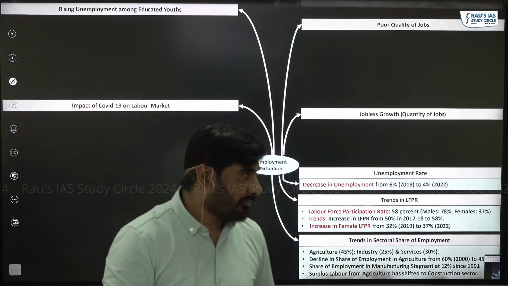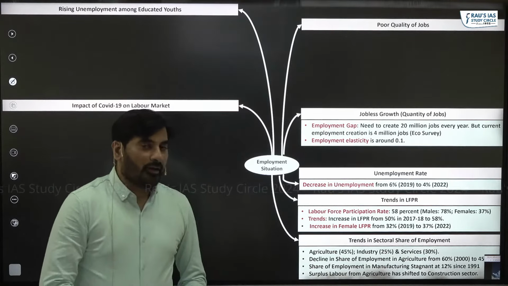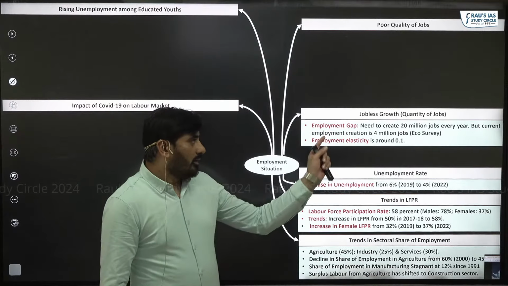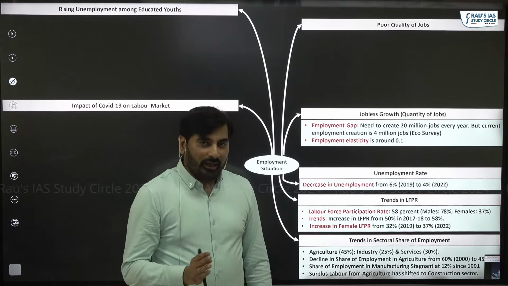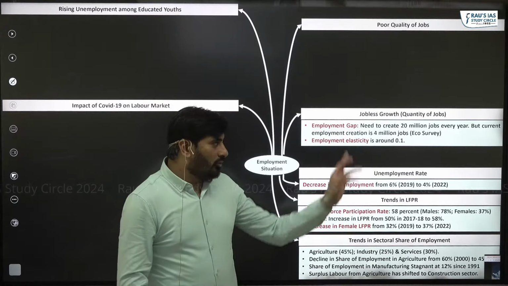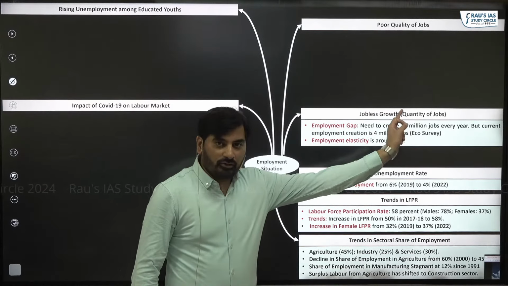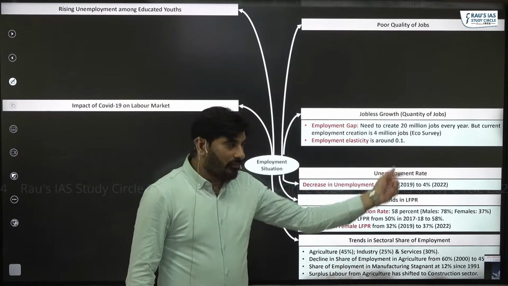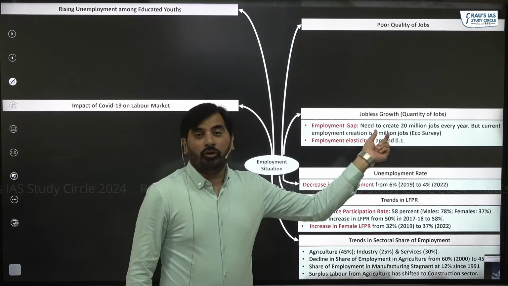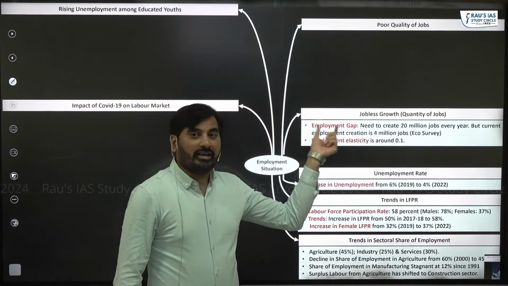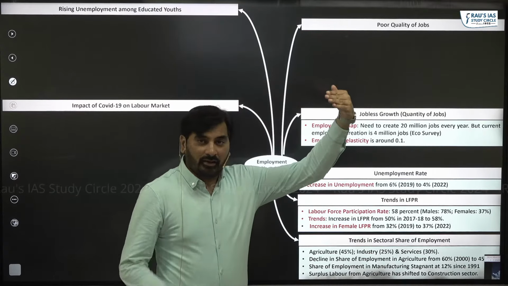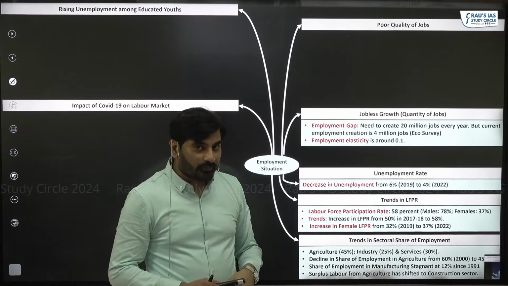Let's see this. With respect to the quantity of jobs, the Economic Survey this year has highlighted that every year we need to create 20 million jobs. But right now we are creating just 4 million jobs, which shows the extent of the gap between what we need and what we are doing.